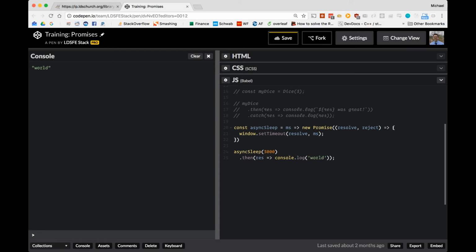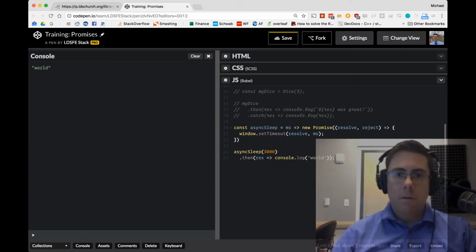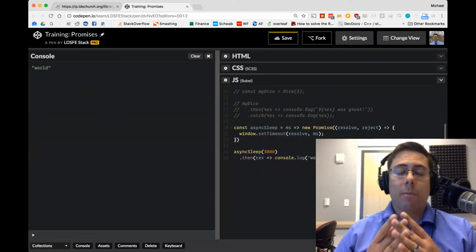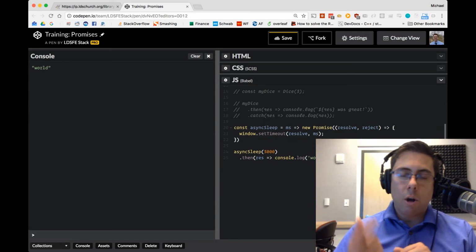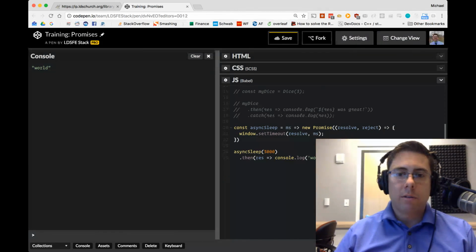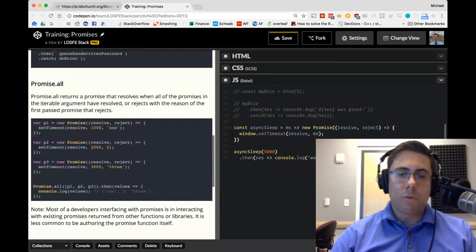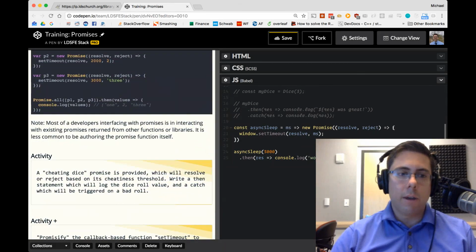The takeaway here is not creating async sleep functions. Just want to point that out. The takeaway is in the pattern, the pattern of being able to take a callback-based function and wrap that with a promise and be able now to interact with this function in a promise environment. It's a really powerful pattern. Something useful to look for if you have opportunities to do that.